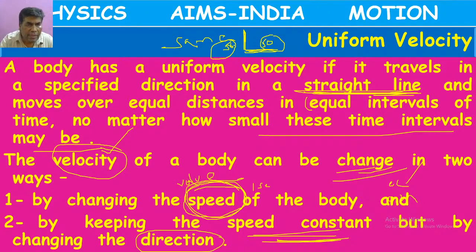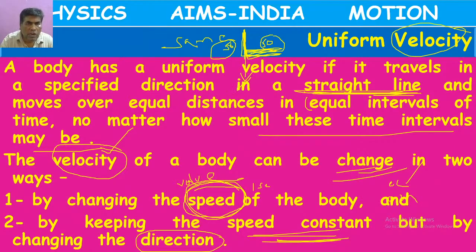Once again, listen carefully. In this case, the value of the speed does not change, but the direction of the speed changed. But velocity, what is velocity? This is 50 km per hour downside, means south.